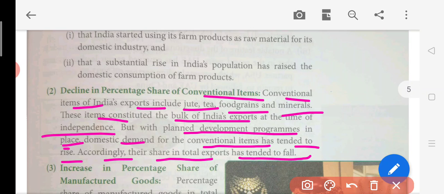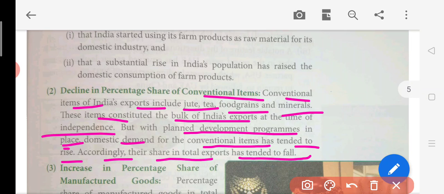Now what happened? All these conventional items like jute, tea, food grains, initially India was exporting all this kind of stuff. But what happened when this planning started? All these planning programs, 5-year plans started. There was still, in this domestic market, demand of all these kind of things. So again, the demand for conventional items tended to rise because in our domestic market in India also there was demand.